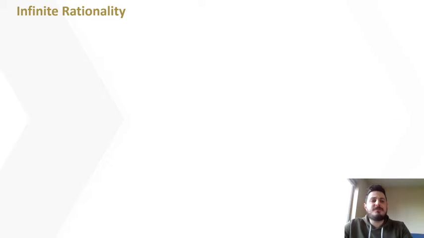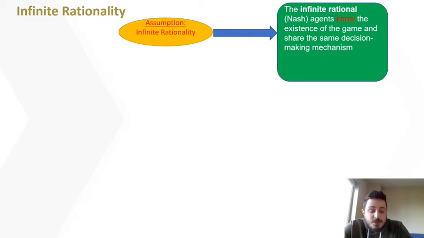Depending on the cognitive capabilities of the agents, we shall consider two scenarios. The first one concerns a case wherein the agents are infinitely rational, whereas the other has to do with boundedly rational agents. First, we suppose that the agents are infinitely rational, namely they know the existence of the game while sharing the same decision-making mechanism.